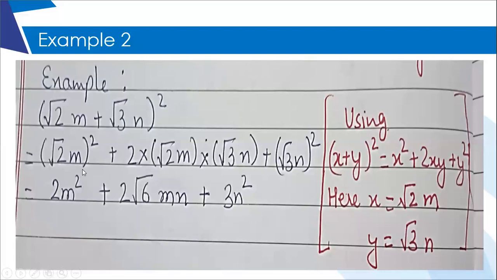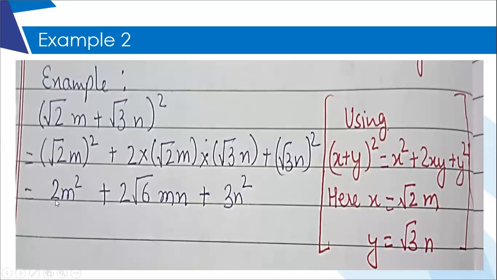That you can only do when you put a bracket and then put a square outside. Then it is plus 2xy. So plus 2, in place of x you will write root 2m, in place of y you will write root 3n, plus y square. So plus root 3n whole square.